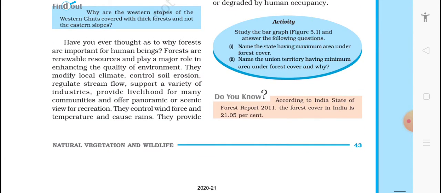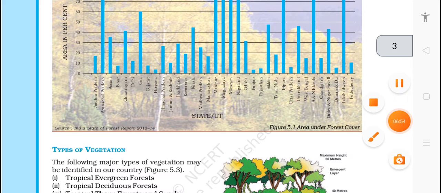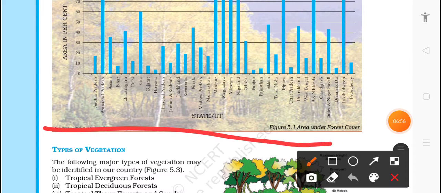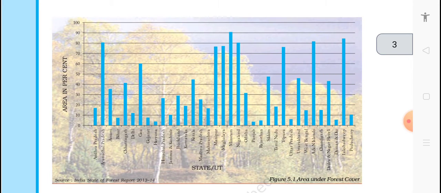Do you know? According to the India State of Forest Report 2011, the forest cover in India is 21.05%. Okay, this data is quite old, almost 10 years old. Here you can see the area percent of forest statewise. Here, Mizoram has the maximum area under forest.